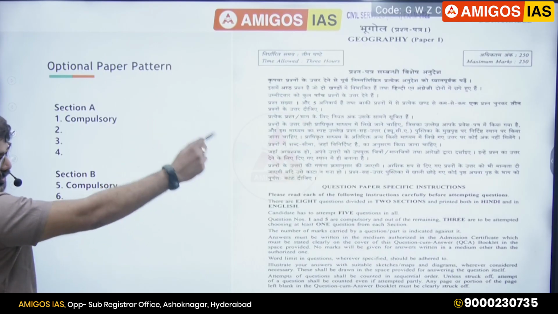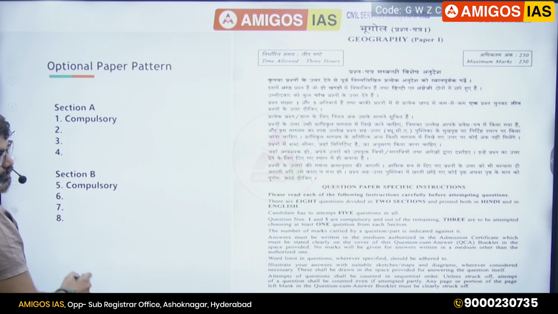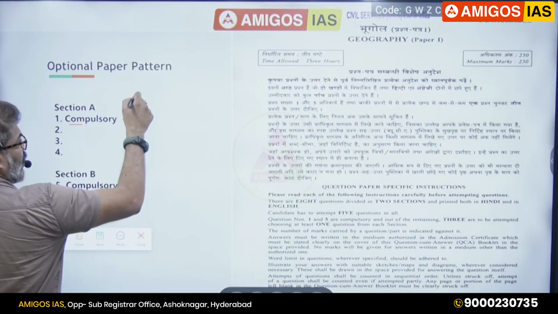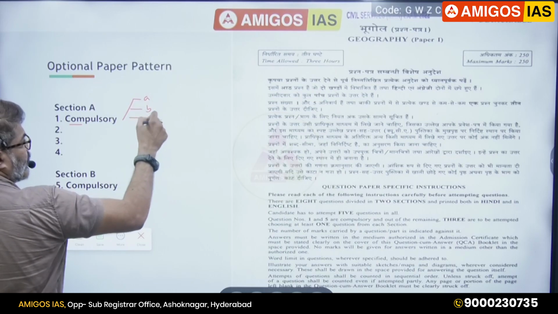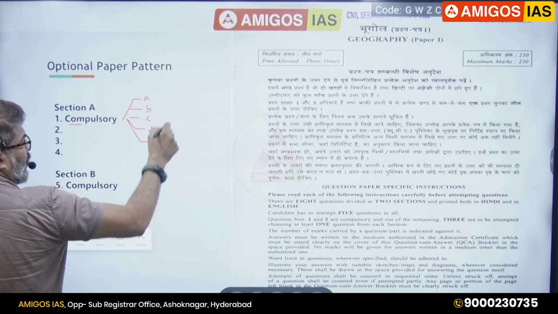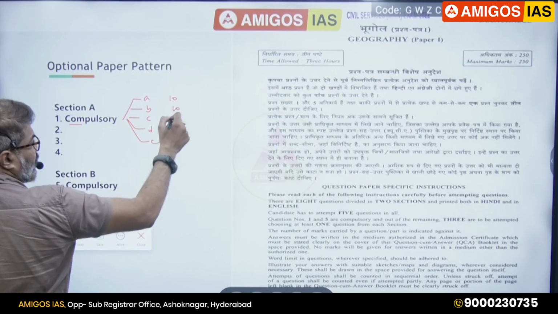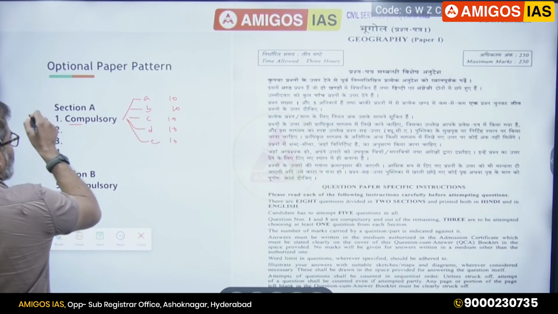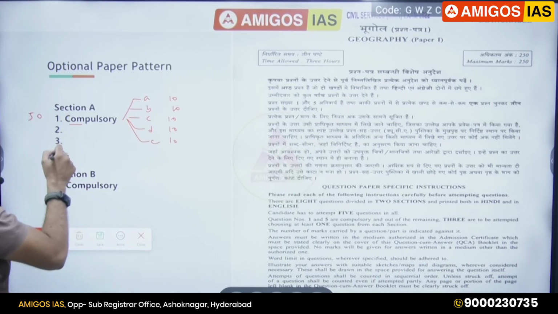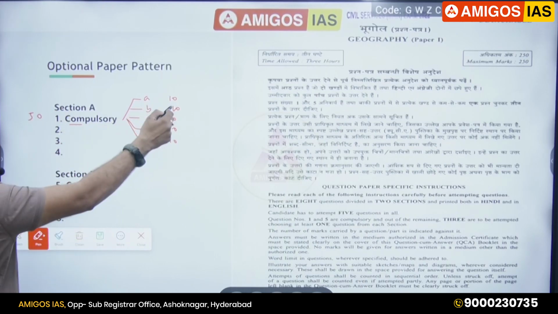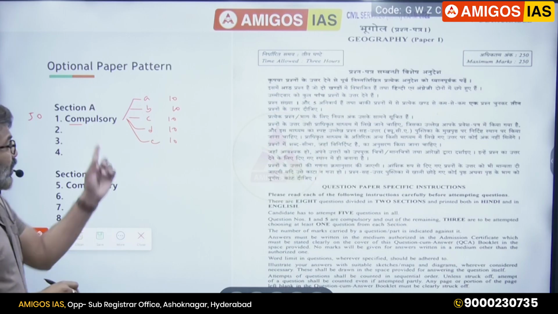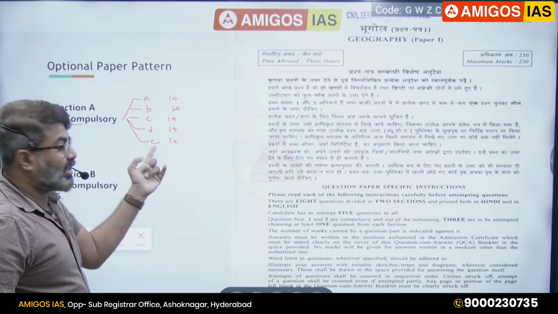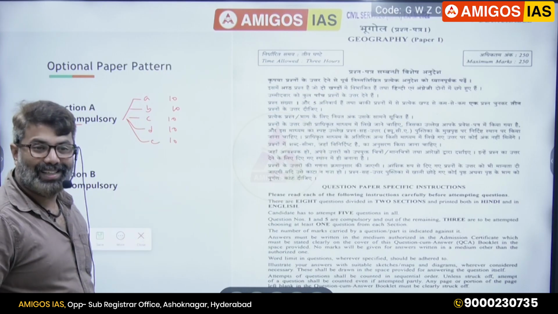So we are showing you the pattern, how the paper looks like. See, first question, let's say there will be 5 parts: A, B, C, D, E. Each part carries 10 marks. That means how much? First question is 50 marks. Each question will be 50 marks, correct? So like this, there will be 5 subdivisions. In the first question, let's say you are answering only A, B. You are not answering C, D. That means you have lost 30 marks there.